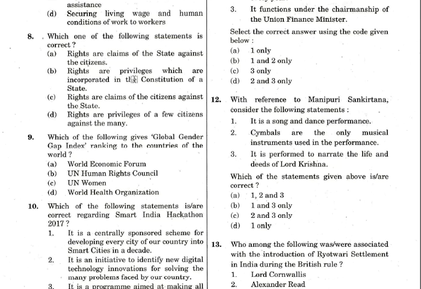Rights are privileges which are incorporated in the constitution of a state. So this term privileges, we have already seen in one question. Privilege is something like you are giving something extra or some extra benefit to someone, okay, extra perks and all. So that is not correct. So if you see the word privileges, you can eliminate. Okay, option D also, you see the privileges. Rights are privileges of a few citizens against the many. This is definitely wrong, because it's telling only for a few citizens. So B and D, that way if you eliminate, C is what is left.